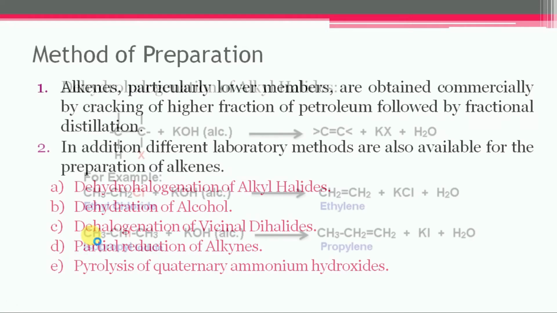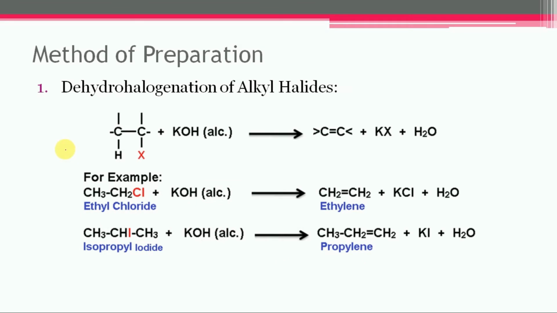So let us consider the first one, dehydrohalogenation of alkyl halide. This reaction involves the removal of the elements hydrogen and halogen from adjacent carbon atoms of alkyl halide by treating it with alcoholic solution of potassium hydroxide.